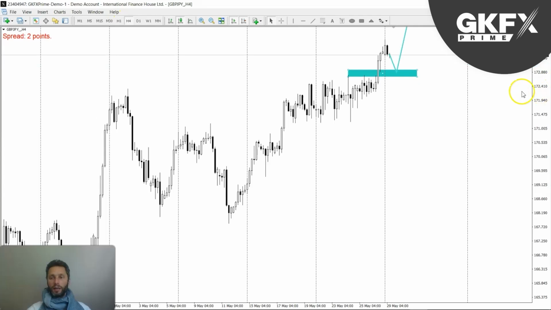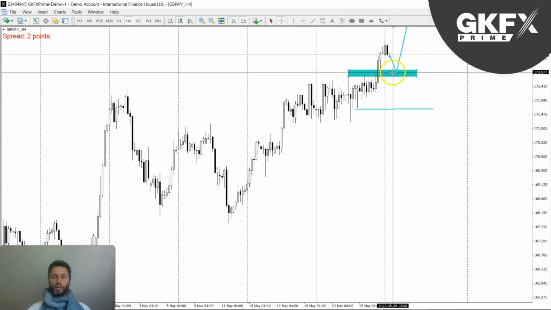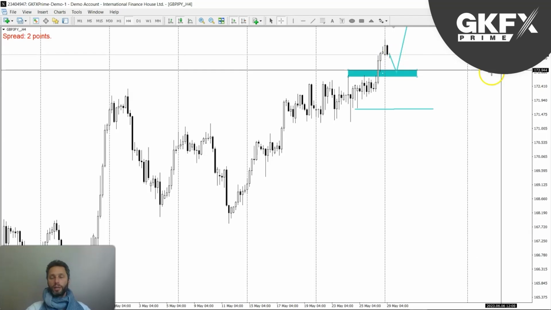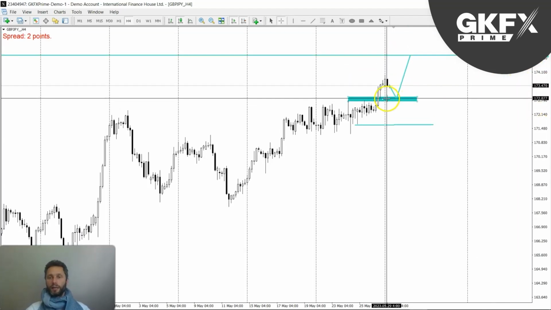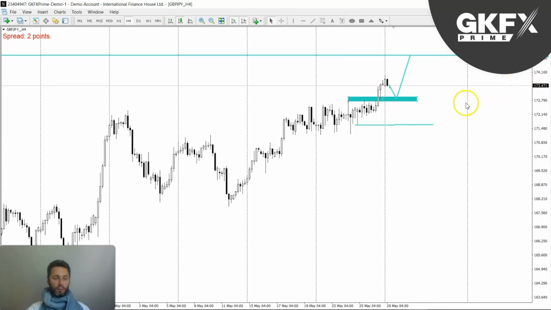So that will be the idea on pound yen, and the invalidation will be this swing low right here. If we breach that, we'll see. Obviously the deeper it goes, the deeper the retracement, the better the price, the cheaper the entry, and the better risk to reward we get, so this trade would be more favorable.